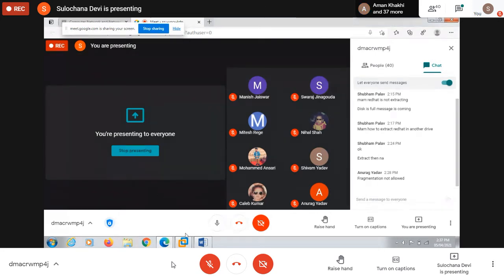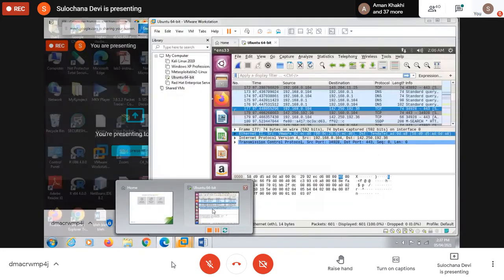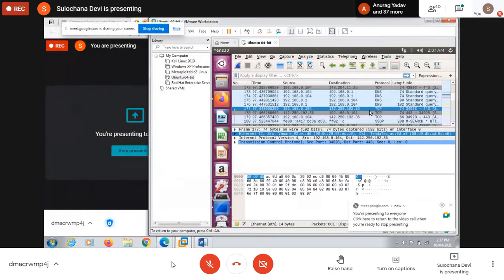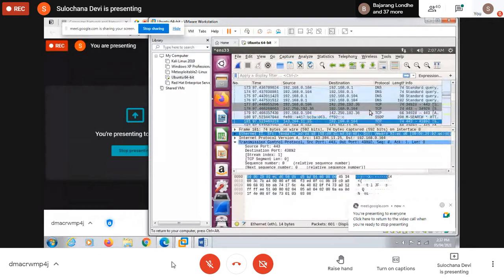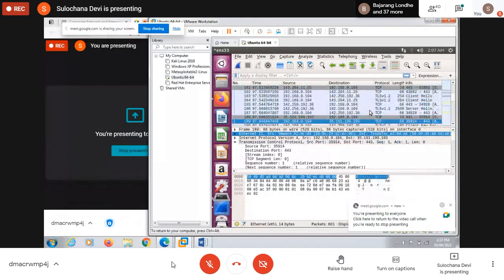So if you have any doubt, you ask me right now. Okay, so these are the TCP packets which are captured. Here you can see all different types of packets which are captured.